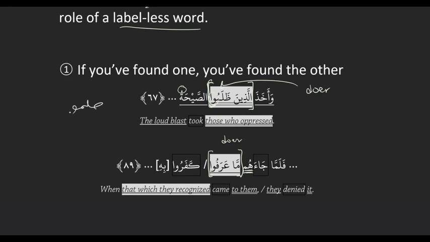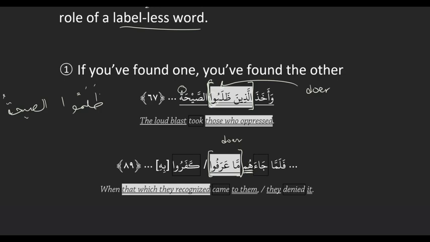So for example, let's see, ظلموا الصيحة is its own sentence. Can we translate this as its own sentence? They oppressed the loud blast. No, that doesn't make sense, right?